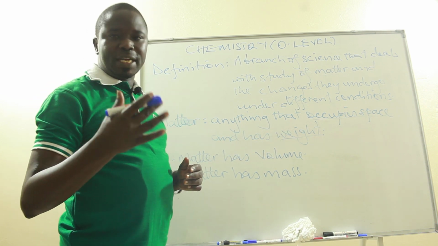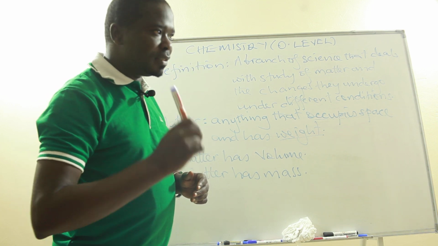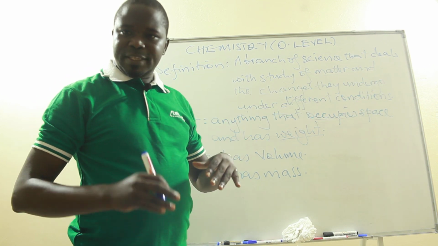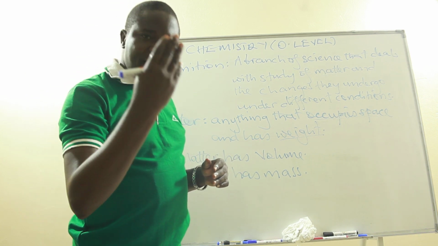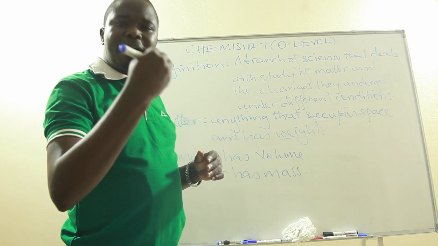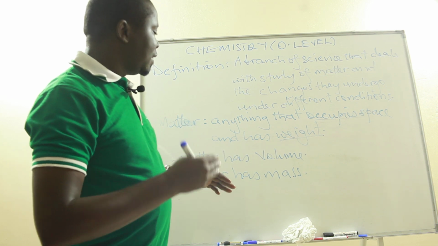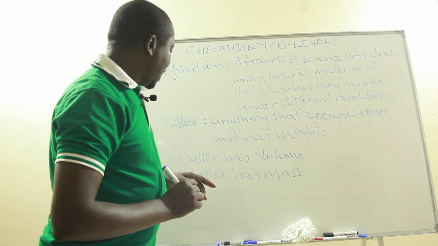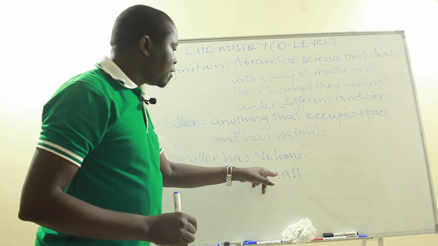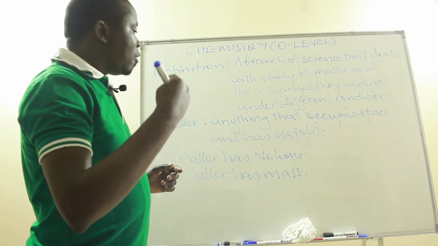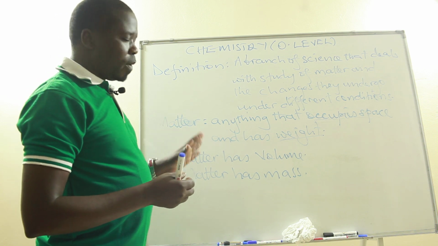Now, let us see what matter could therefore be. If you look around you, you'll find a marker like this. You find the wall is there, the seats or the chairs, and many other things. Think about the stones, think about air, think about water. These are some physical, simple examples of things that we encounter in our everyday life. That is what we call matter, because all of them have got volume. That means they occupy space, and they have got mass. So what I've just mentioned are what we call matter. So matter is anything that occupies space and has got weight.